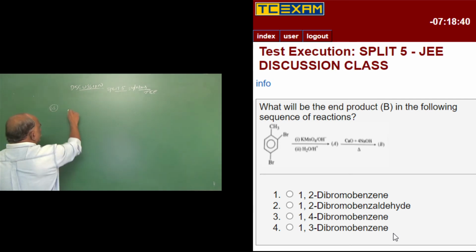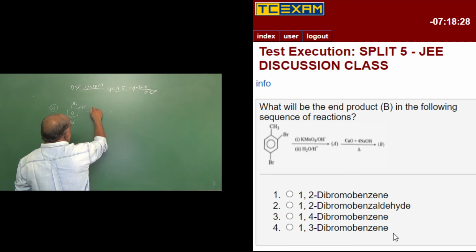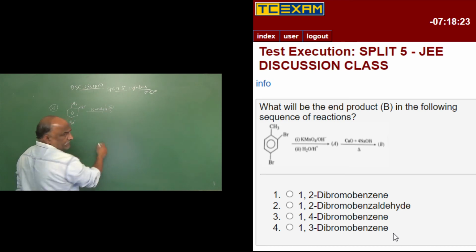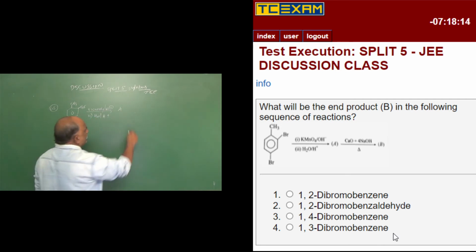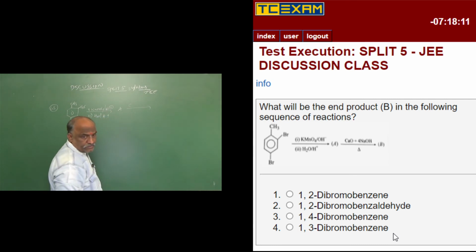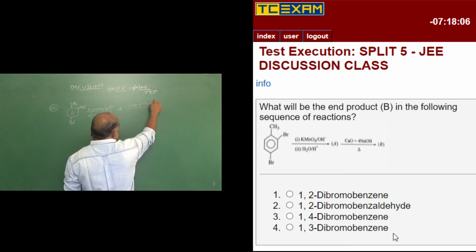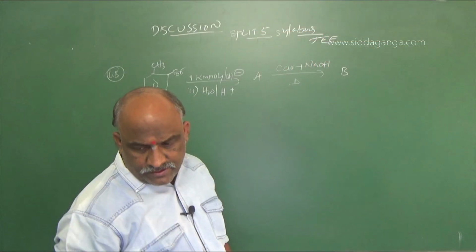Given 2,4-dibromotoluene, treated with KMnO4, OH minus, then H2O, H plus, gives rise to A. Then CaO plus NaOH on heating gives rise to B. So we have to find what is B.